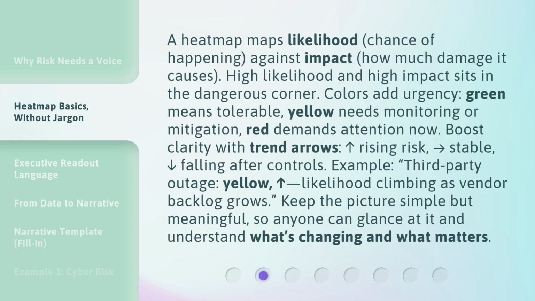Up-pointing arrow, rising risk. Right-pointing arrow, stable. Down-pointing arrow, falling after controls. Example: third-party outage. Yellow, up-pointing arrow. Likelihood climbing as vendor backlog grows. Keep the picture simple but meaningful, so anyone can glance at it and understand what's changing and what matters.